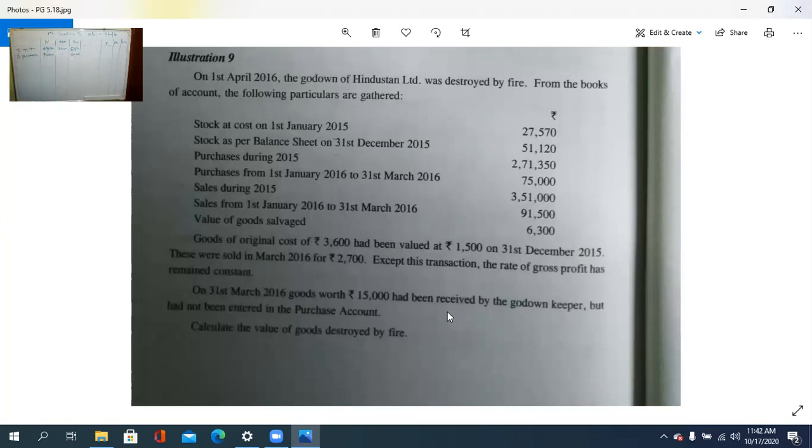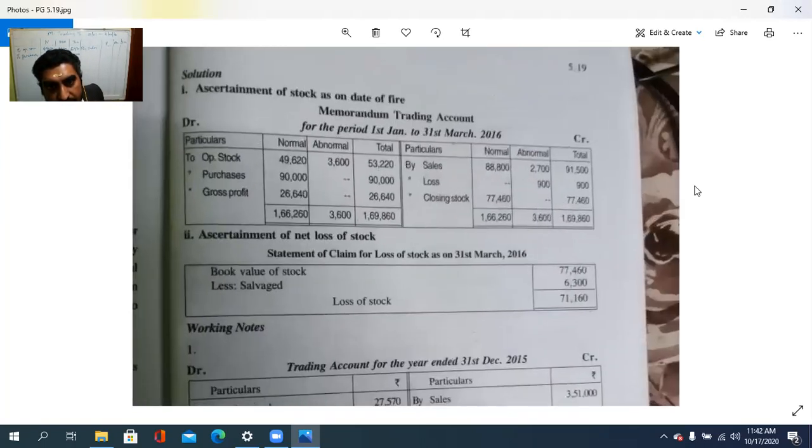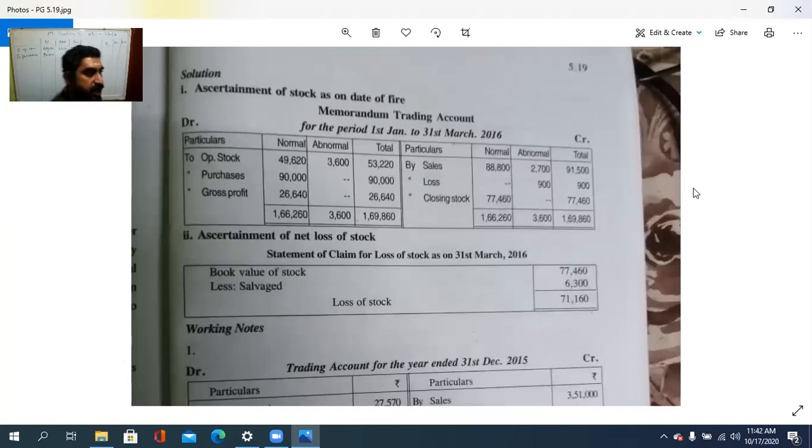Here no item. Like the same, sales. Sales is how much? 91,500. So that sales is to be here. 91,500 is the total sale. Out of that, that item was also sold at 2,700. So 2,700 in the abnormal case, 91,500 in this one. So 91,500 minus 2,700, it is 88,800.